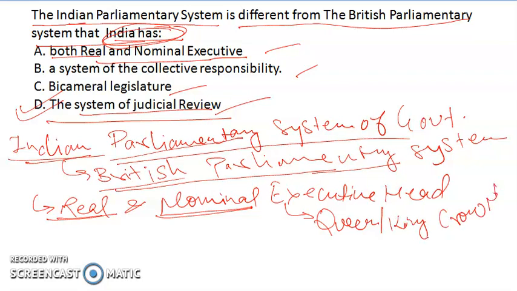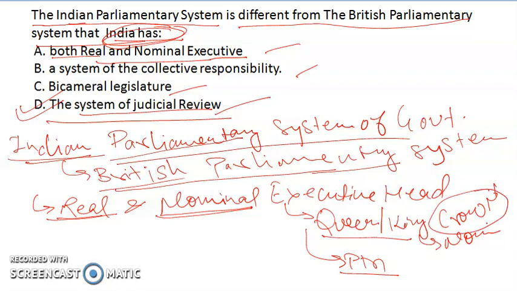Crown is the nominal head, while the Prime Minister is the real executive head, or the Council of Ministers are the real executive. So the Crown is the nominal executive, while the Council of Ministers headed by the Prime Minister are the real executive. In India also, though we are not a monarchy, we are a republic system, we have the President as the nominal executive, while the Prime Minister and Council of Ministers headed by the Prime Minister are the real executive.